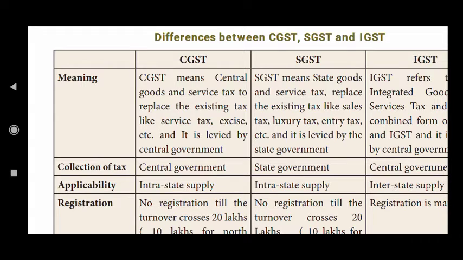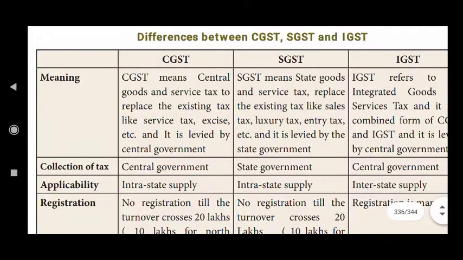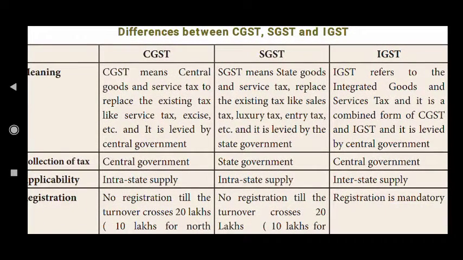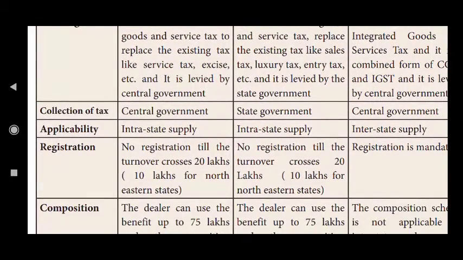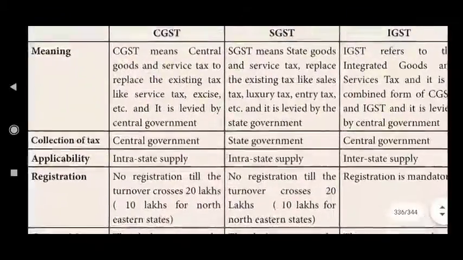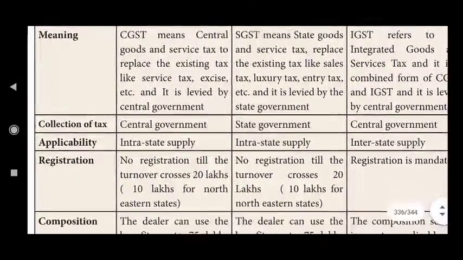It replaced the existing taxes like service tax, excise tax, etc. It is levied by the central government, whereas SGST is levied by the state government, and IGST refers to the Integrated Goods and Services Tax, and it is a combined form of CGST and SGST, and it is levied by the central government. Then collection of tax: CGST is collected by the central government, whereas SGST is collected by the state government. IGST is also collected by the central government.